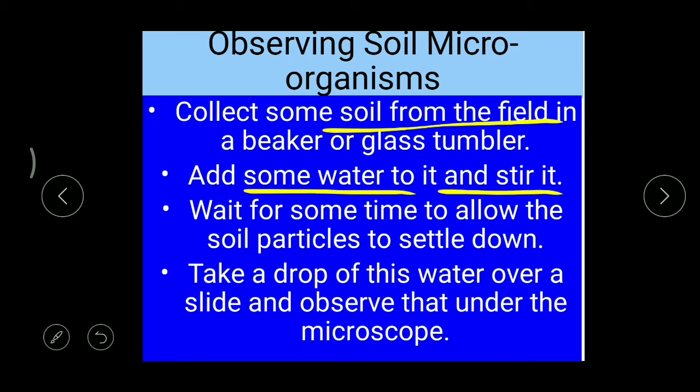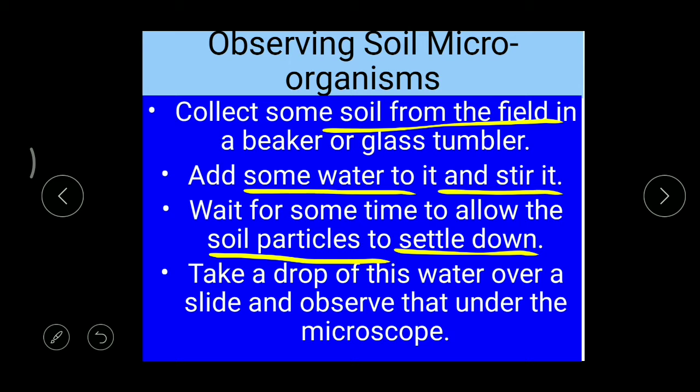In the same way, here also it appears like this.